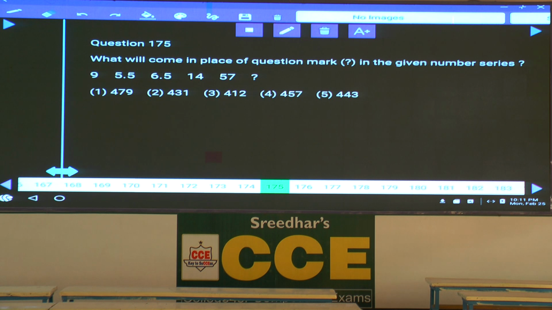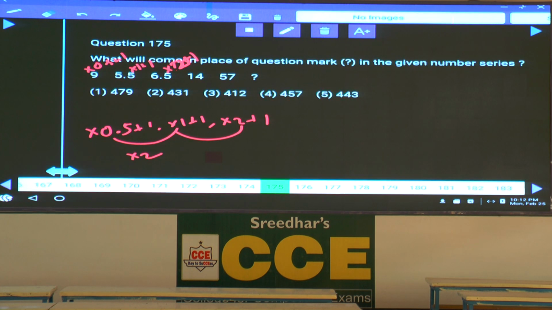Then coming to question number 175. 9, 5.5, 6.5. 9 and 5.5 can be written as 9 into 0.5 is how much? 4.5. Plus 1 is 5.5. 5.5 into 1 plus 1, that is 6.5. 6.5 into 1.5, 6.5 into how much? 2. Into 2 is 13 plus 1 is 14, that is into 2 plus 1. Then 0.5 and 1 into 2, 1 and 2 into 2.